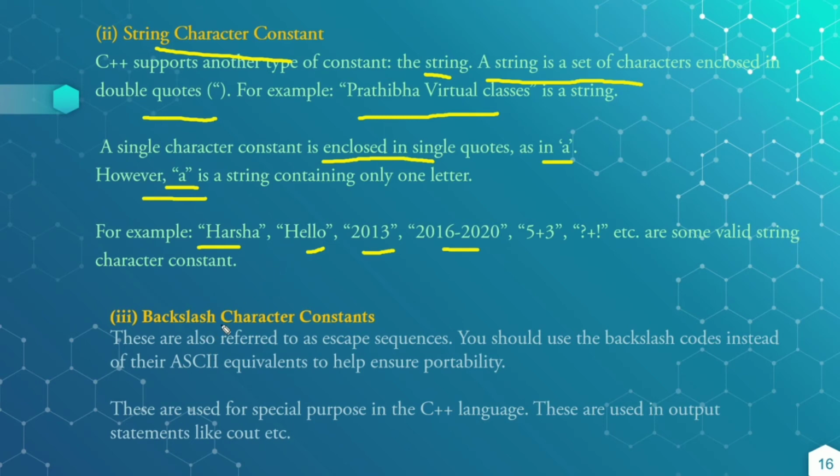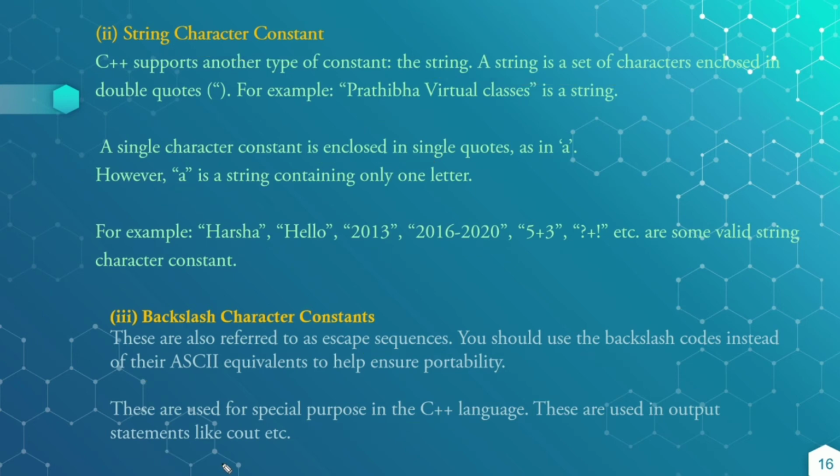Next, other character constants are the backslash character constants. These are also referred to as escape sequences. These use the backslash code instead of their ASCII equivalent representation. These are used for special purposes in the C++ language, in output statements like cout.